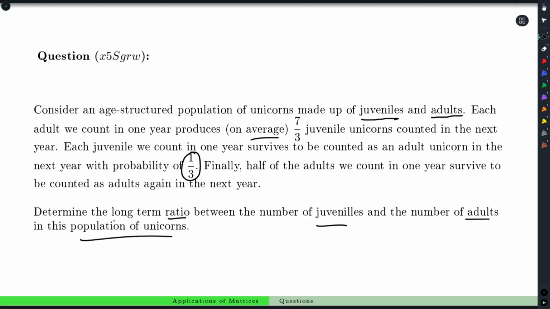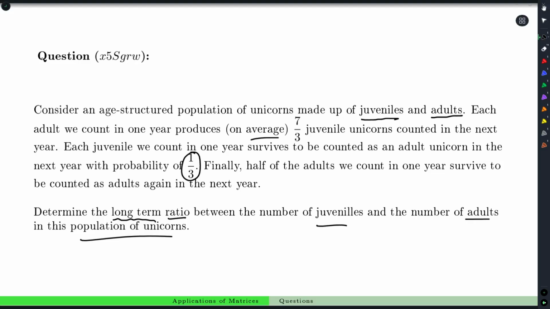And when you're thinking long term or long run, you're thinking things like limits. In this case, because we've got 2 populations that are influencing each other, we can probably set up a system of equations. There's probably a matrix running around, and so we might be looking at eigenvalues, eigenvectors. In particular, for long-term behavior, we'd want to be talking about dominant eigenvalues. But that's getting ahead of ourselves.